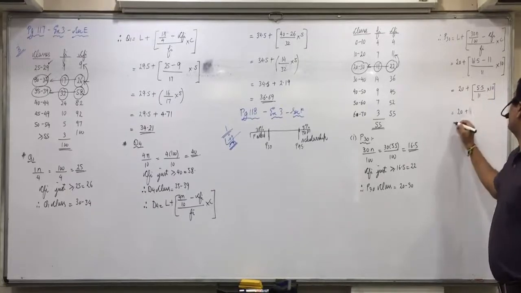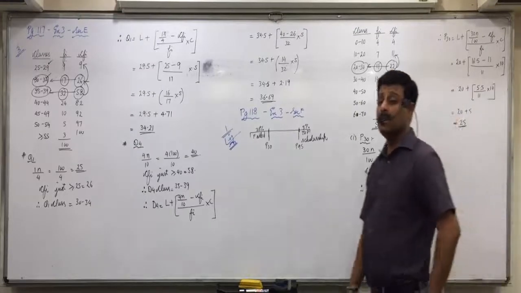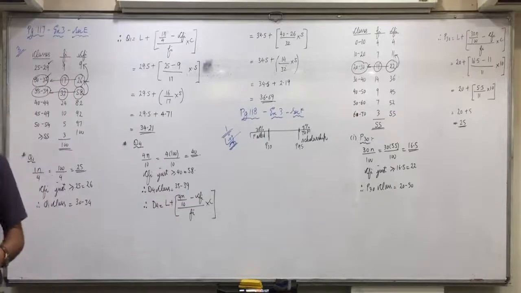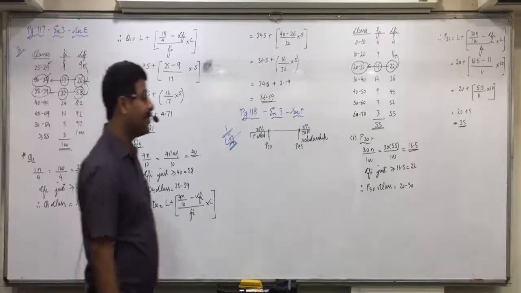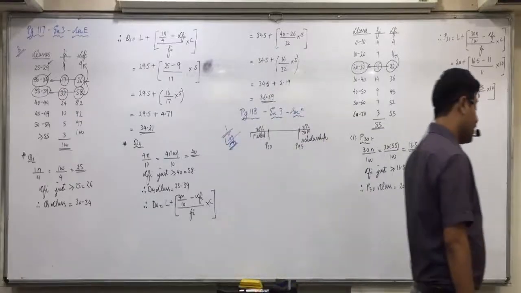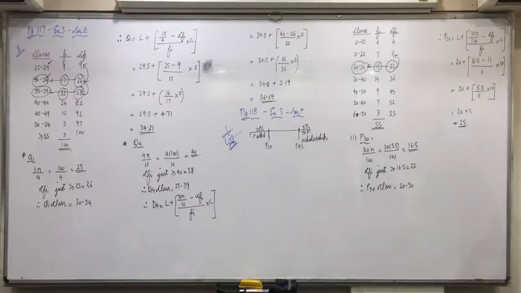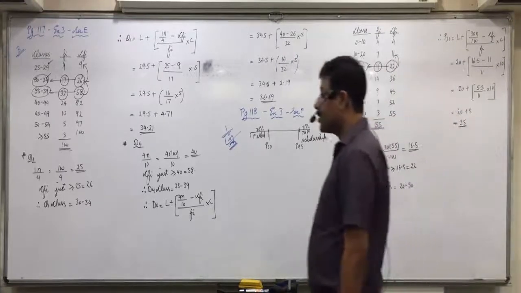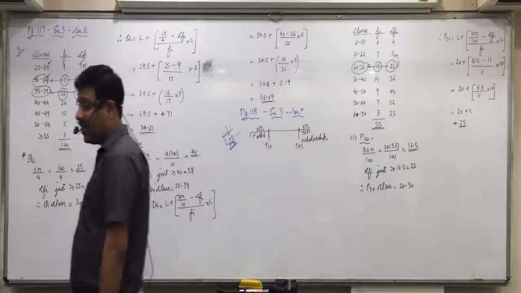So 25. 25 are the passing marks. 30% students are getting less than 25. Is everyone clear with this? Any confusions? So write that 25 are the passing marks if 30% students have failed.